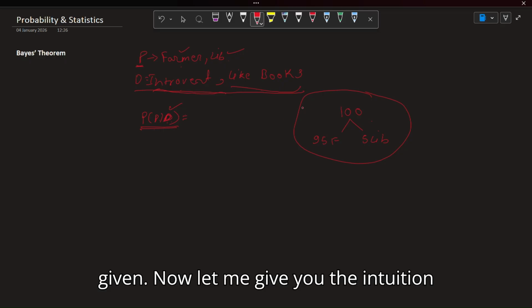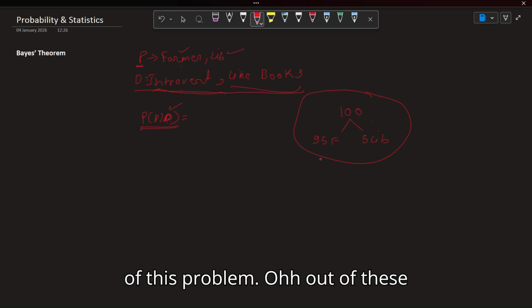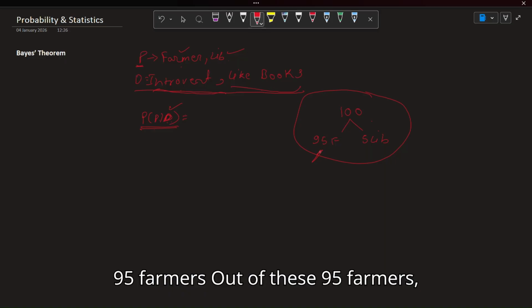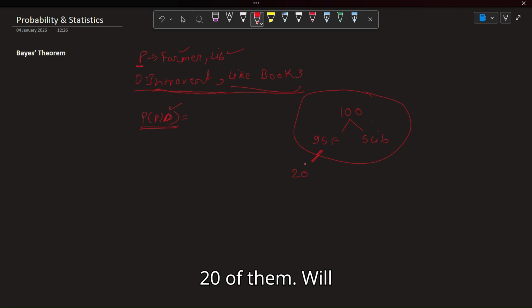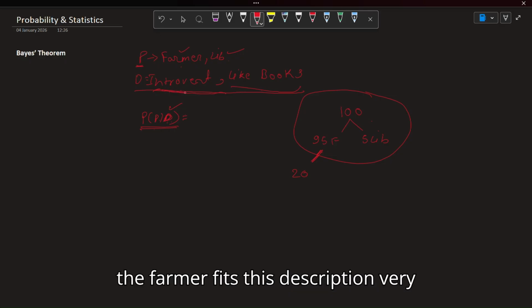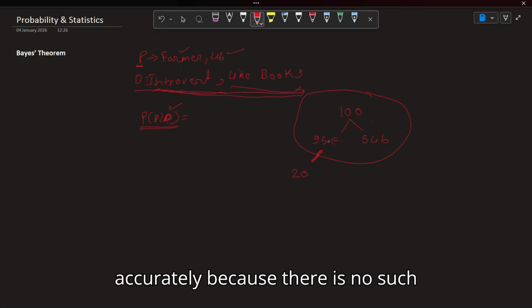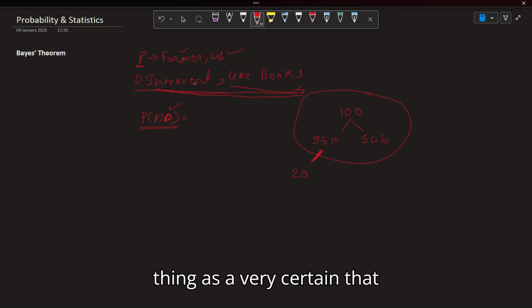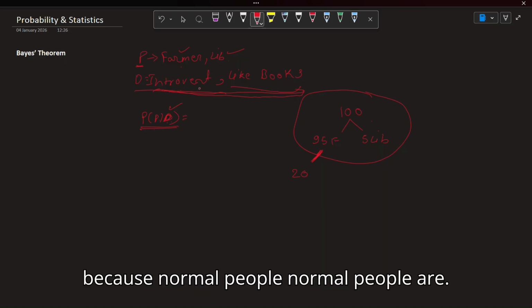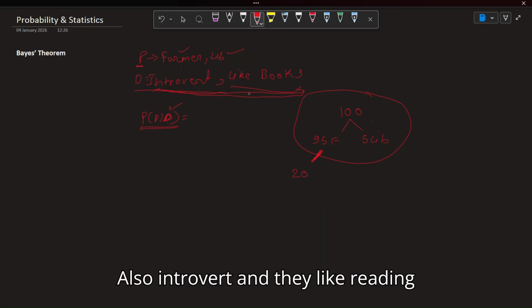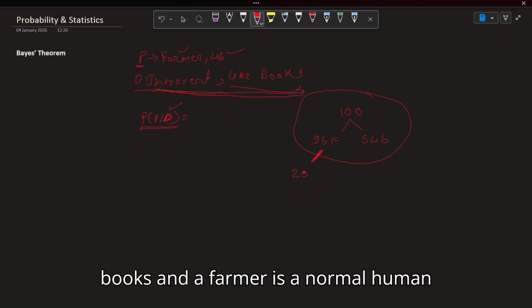Now, let me give you the intuition of this problem. Out of these 95 farmers, there is a good chance that 20 of them fit the description, because there is no such thing as certain that this description is of a librarian only. Normal people are also introverts and like reading books, and a farmer is a normal human being.